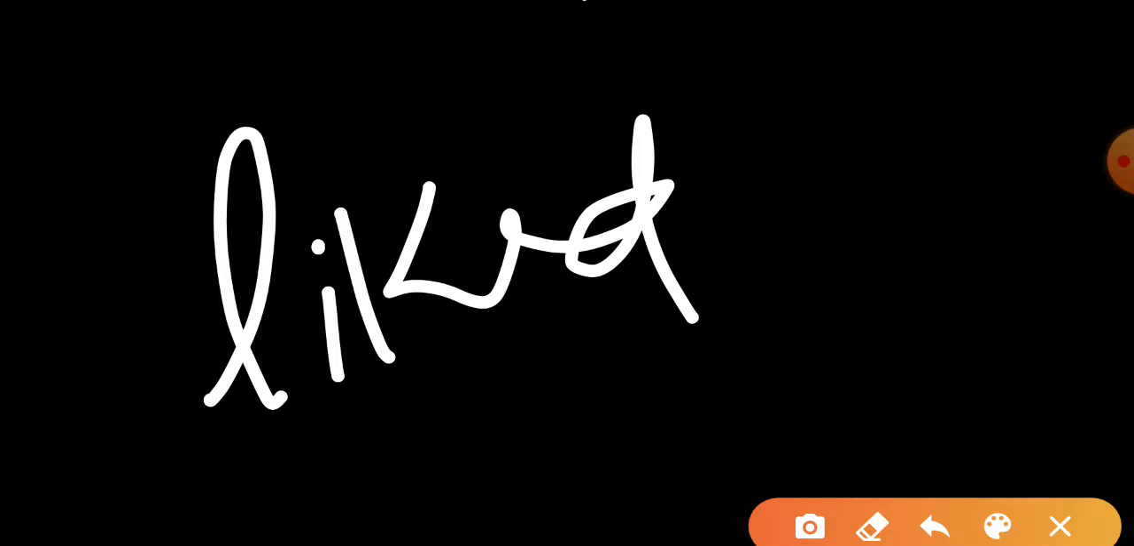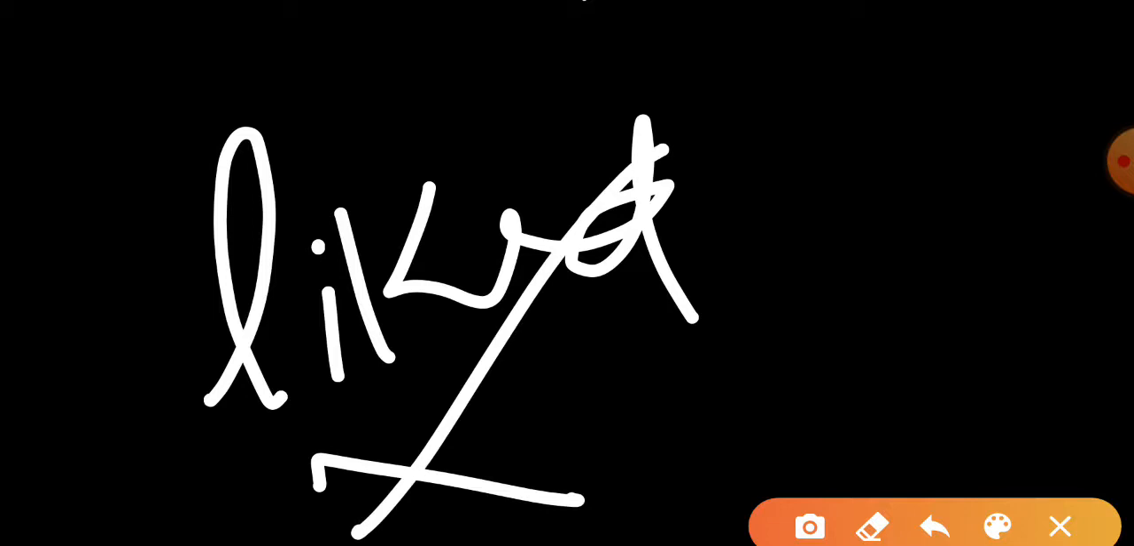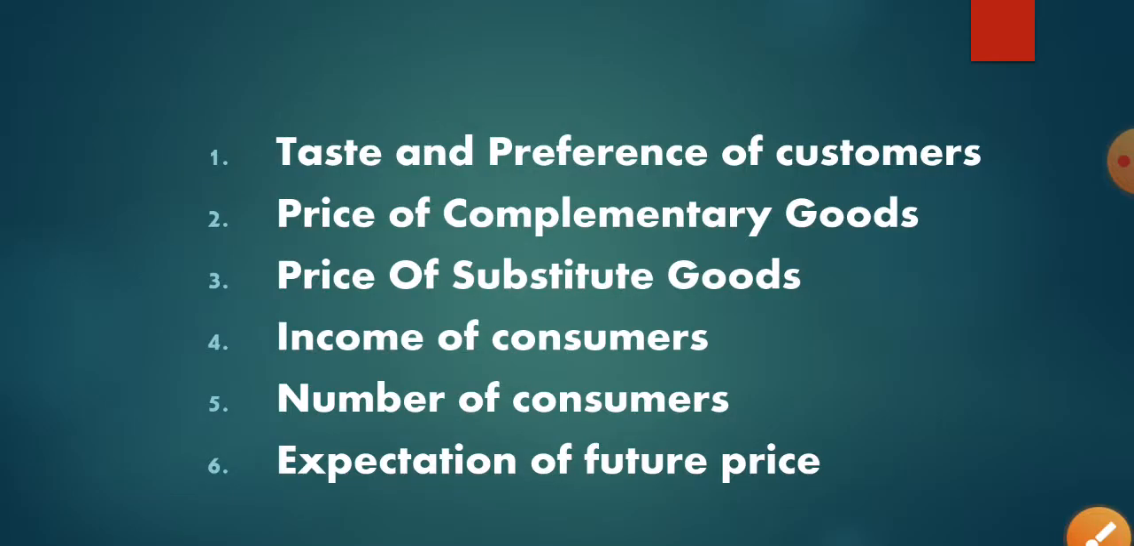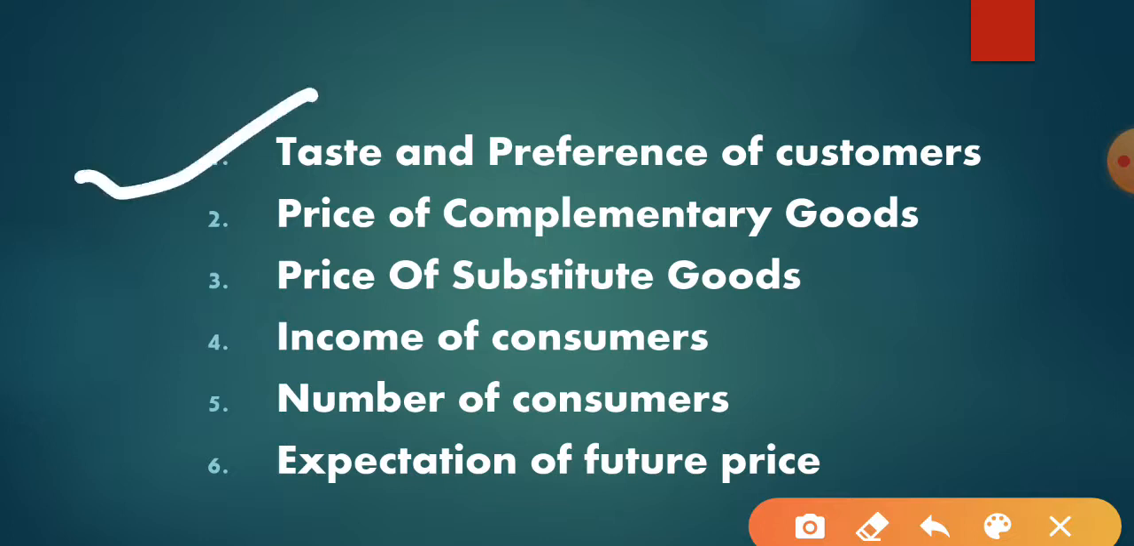But if your product is not liked, that means the customer is not liking your product, then even if you try, the customer will not purchase the product because it is not of their taste. So taste and preferences is one of the bigger things we should consider in our product. This will affect the demand. If your taste is good, demand will rise. If the customer is not liking your taste, then your demand will fall.